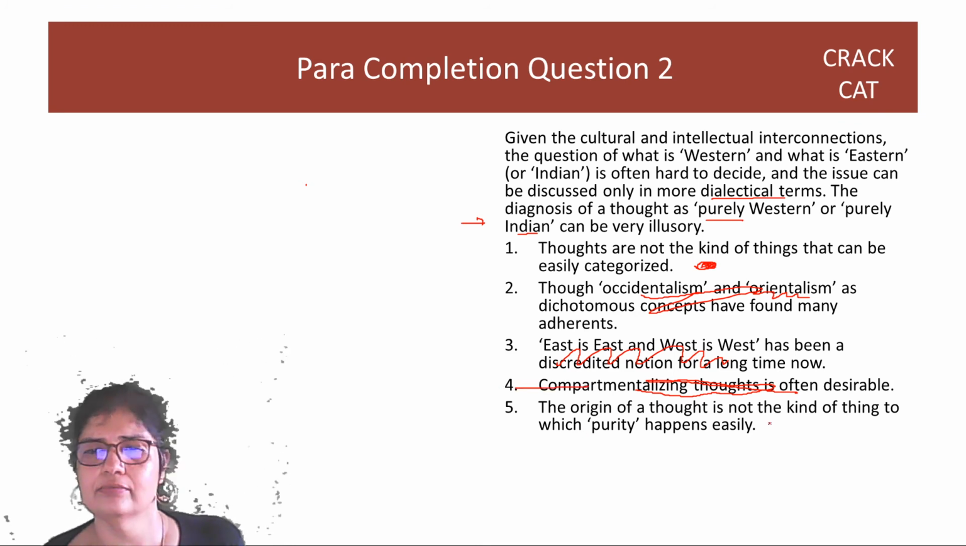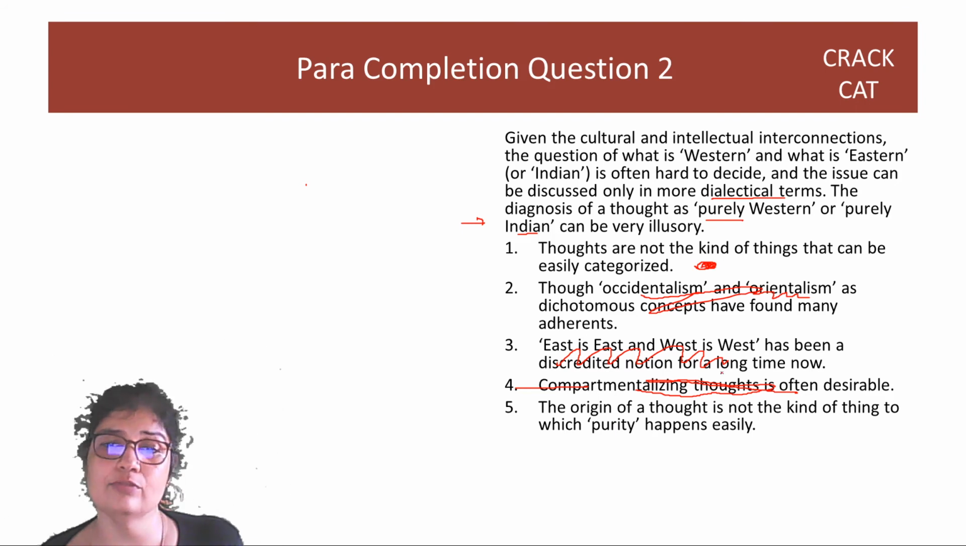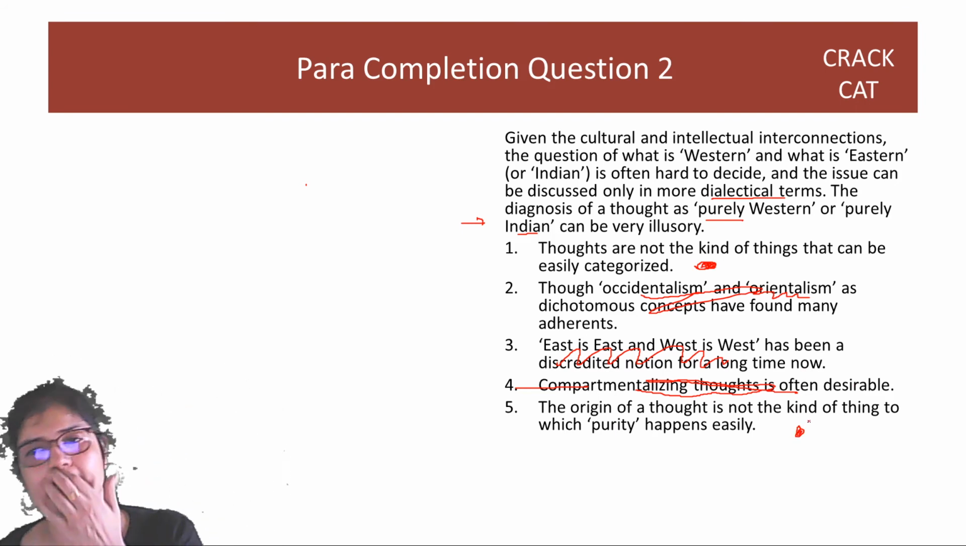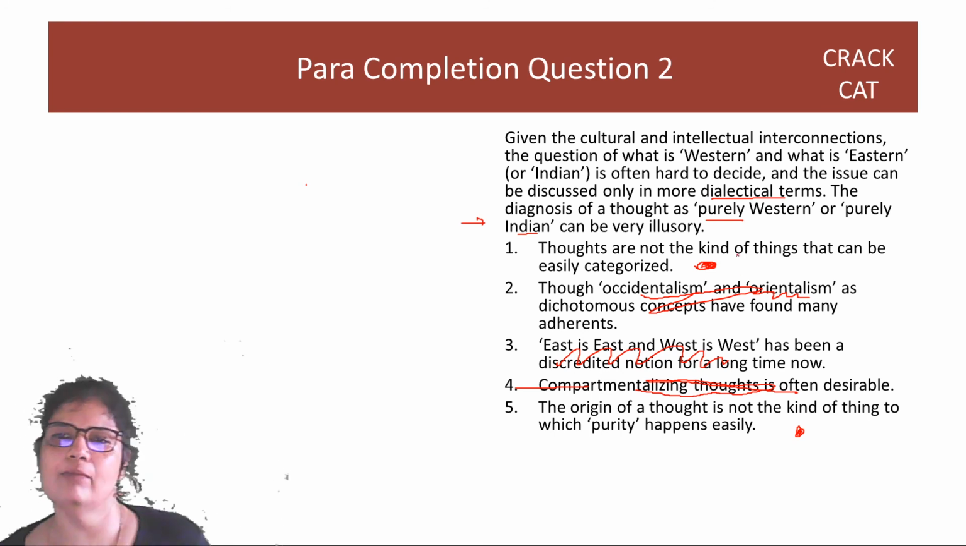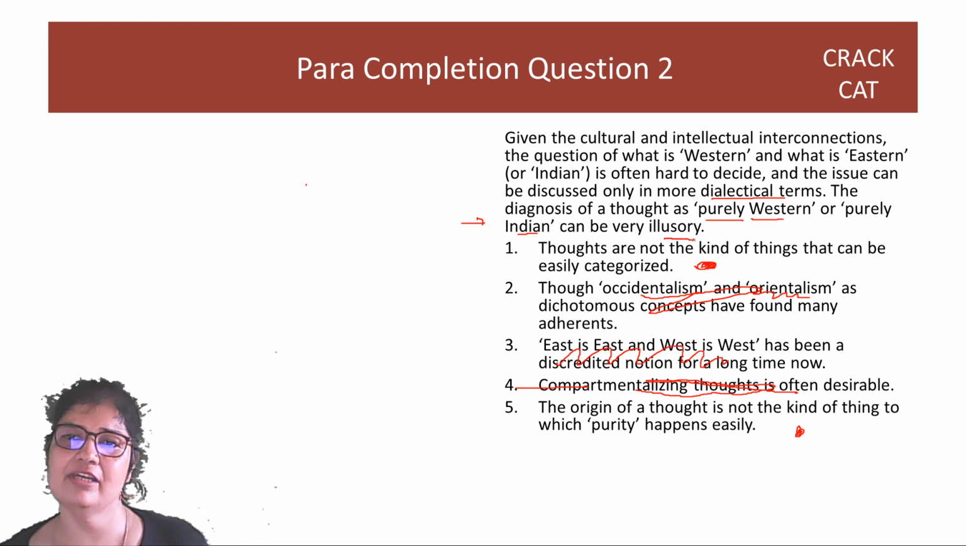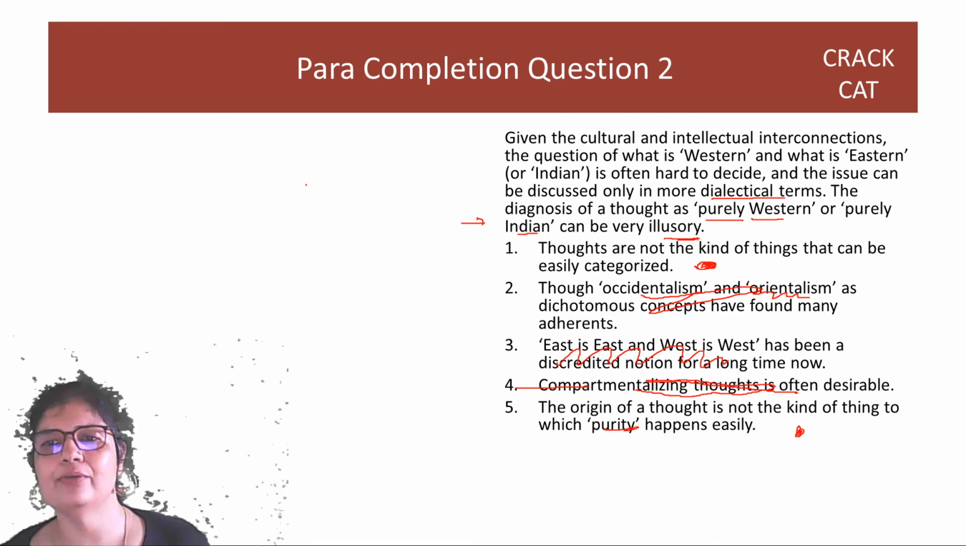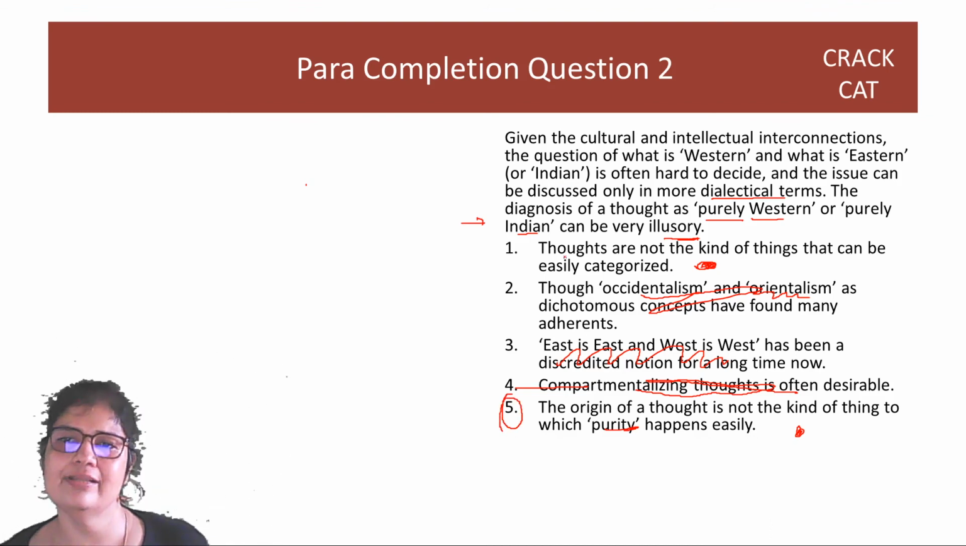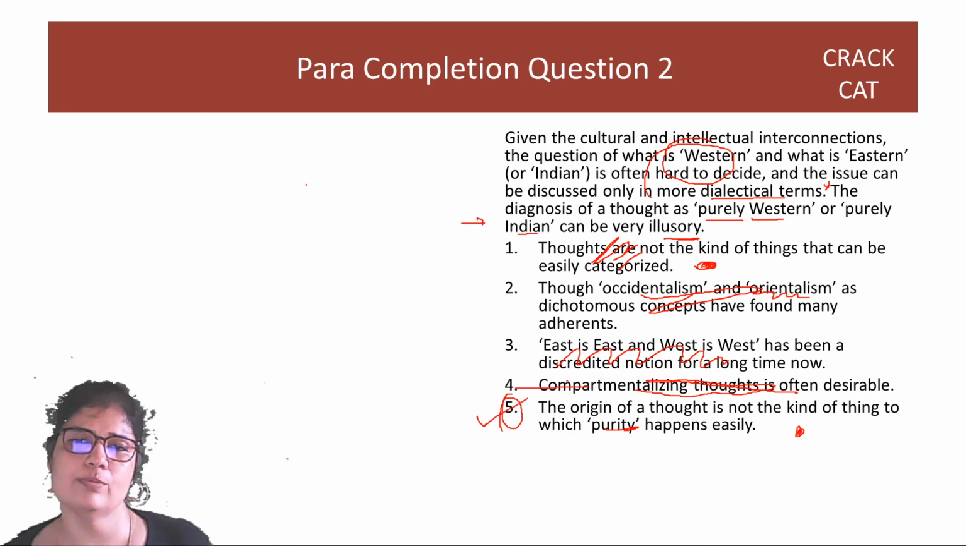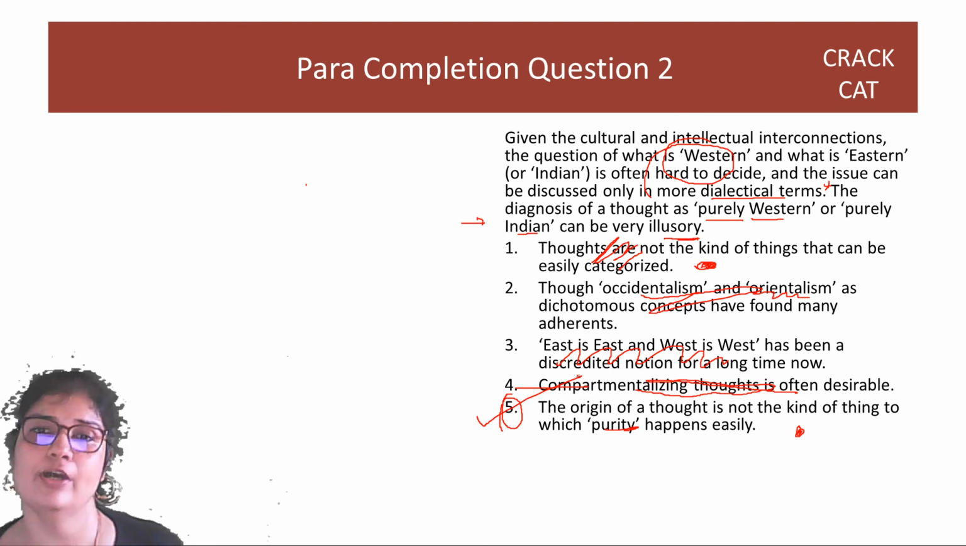The origin of a thought is not the kind of thing to which purity happens easily. So 5 is also good. So it's between 1 and 5, guys. Now the thing is that I am talking about purely Western or purely Indian can be very illusory. So purity cannot happen. From this sentence, 5 is a much better continuation and completion than 1. 1 could have come before this sentence, but after "cannot be easily categorized," it's a slight repetition. Because we're talking about purity, the best option is option 5. So great. I hope you all enjoyed this session.